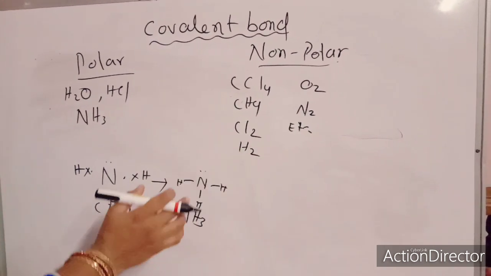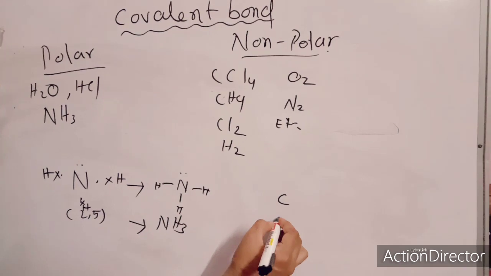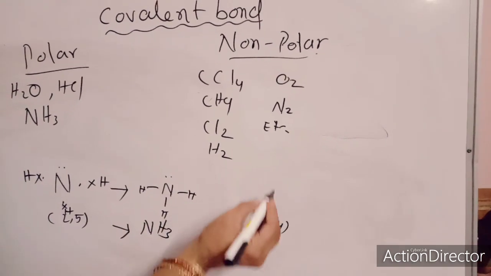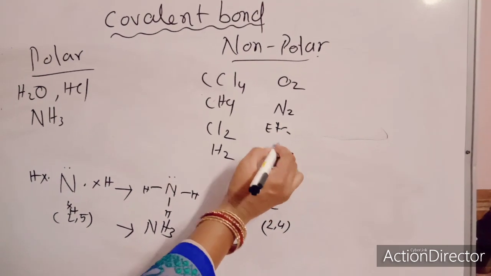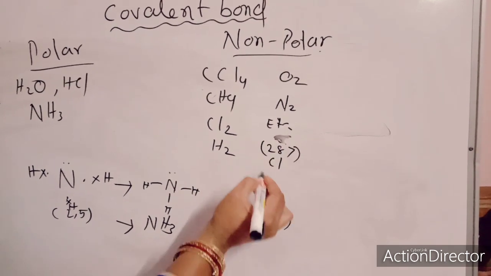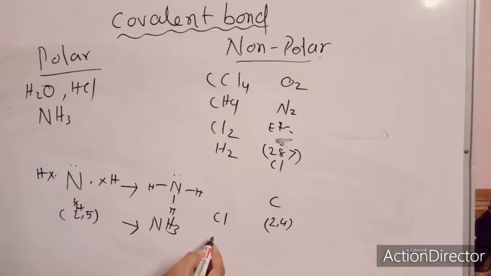Come here, carbon tetrachloride. Carbon has electronic configuration 2,4, and chlorine has electronic configuration 2,8,7. So it has a deficiency of 1 electron.